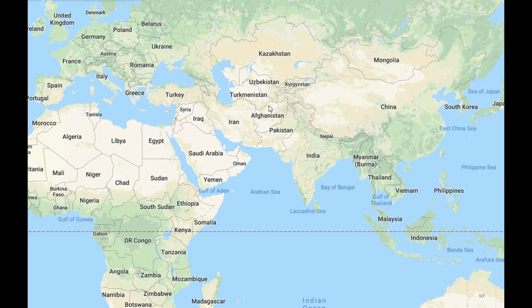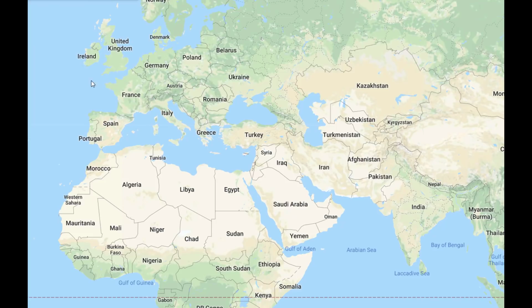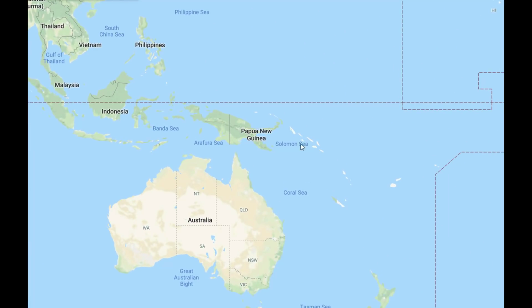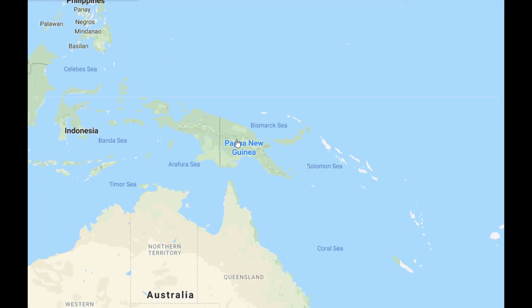So is the Bismarck Sea located near these 2 countries, France and Germany? Well, the answer is no. It's actually located far away from them in the Pacific Ocean near Papua New Guinea and the Solomon Sea. Clearly you can see right next to Papua New Guinea you will see the Bismarck Sea. Bismarck of course was a very legendary leader of Germany, so one might easily get confused that perhaps Bismarck Sea is somewhere in Europe. They probably named it after him, but surprise surprise, it is actually in the middle of the Pacific Ocean near Papua New Guinea.